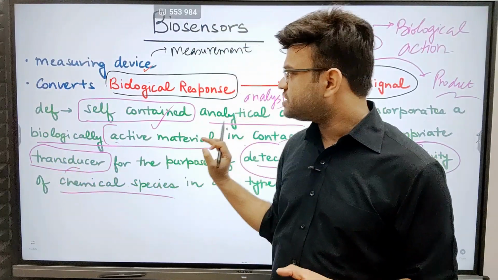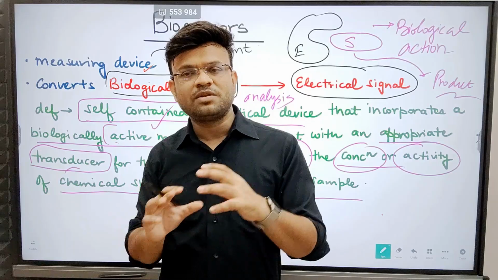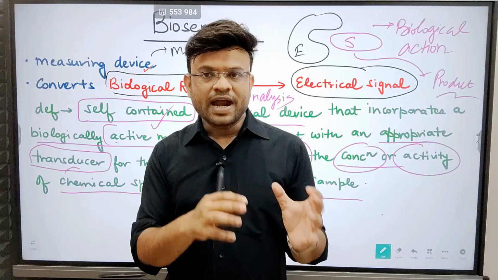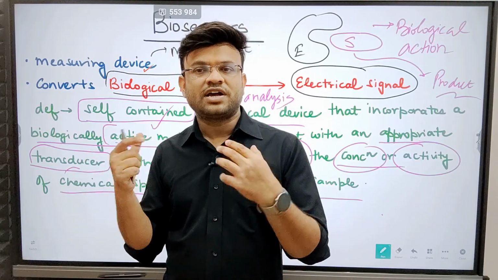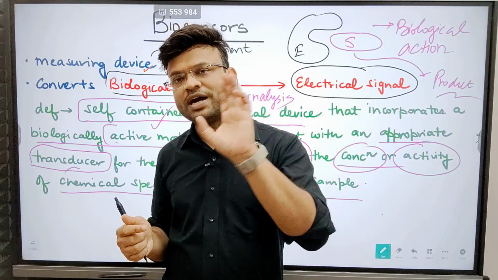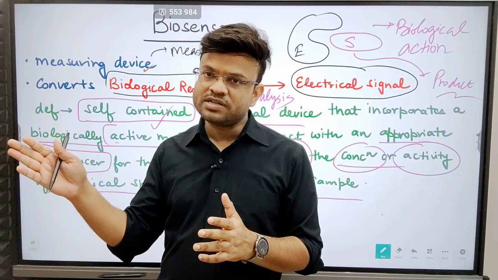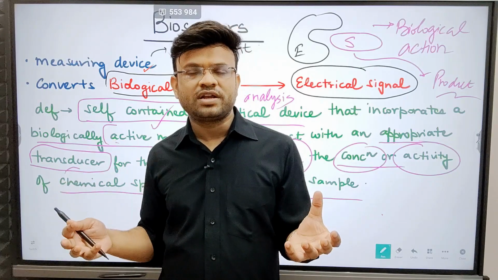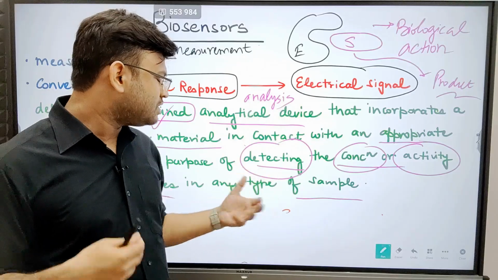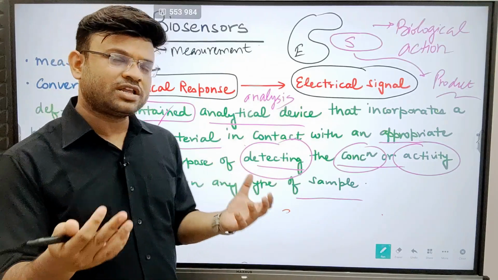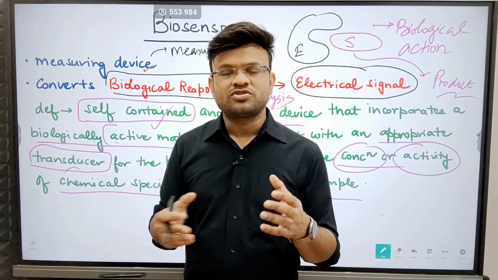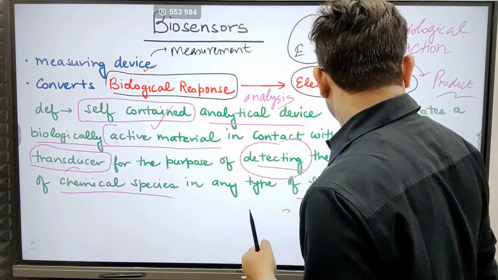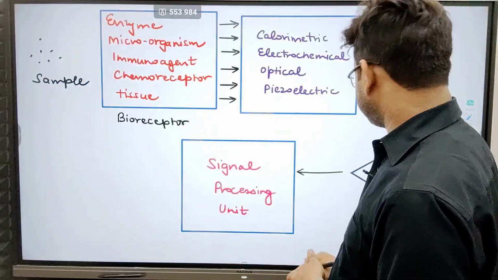Let us understand this once again. A biosensor will have a biologically active material, and it will also have a transducer. The transducer will be responsible for converting the biological result into electrical signals, and these electrical signals will help us detect the quantity of a particular thing, or the response, the reactivity, the activity or the function of a particular thing. So this is the concept about biosensors. Now let us move on to the next thing.